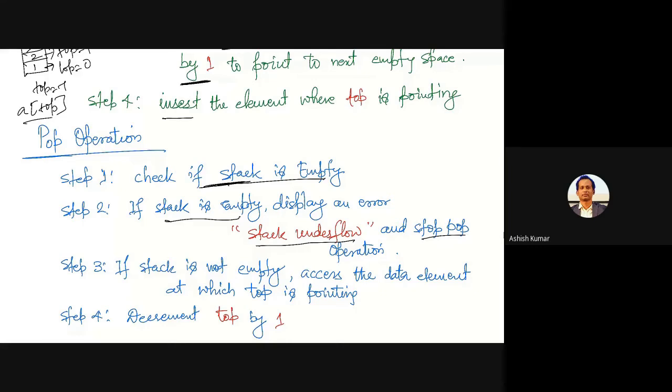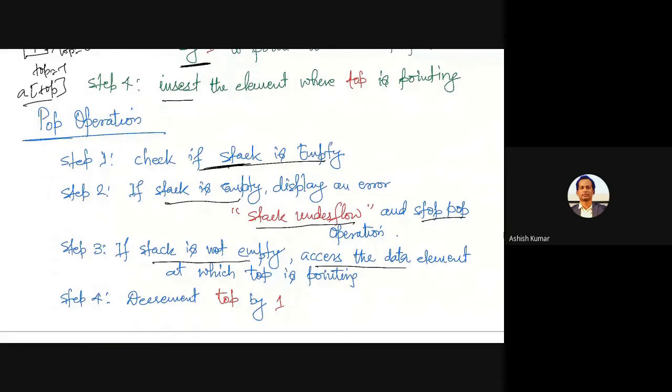You cannot remove anything from that. If it is not empty, then you must have maybe 1 or more elements, and you can remove. So access the data, or you can say simply remove the data, or access the data for any purpose if you want to use it. Take it out, and once you take it out, go to step 4.